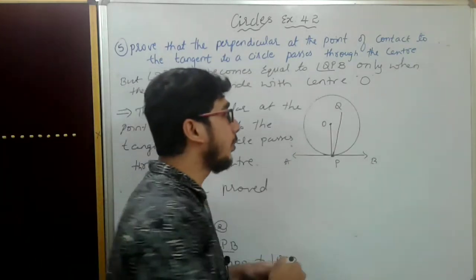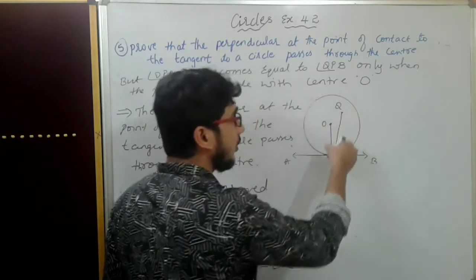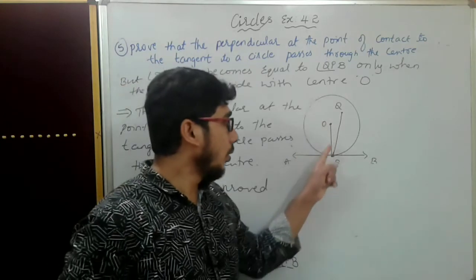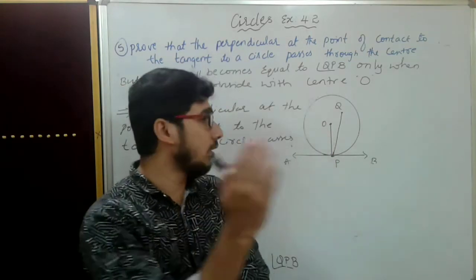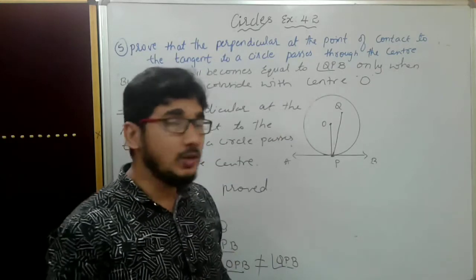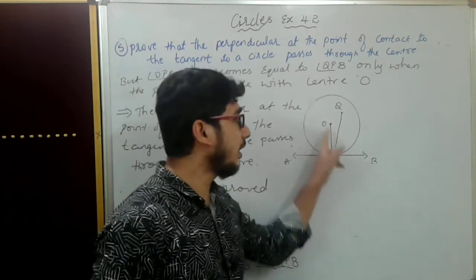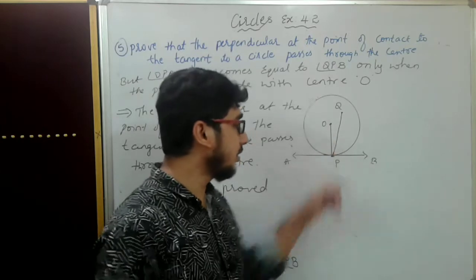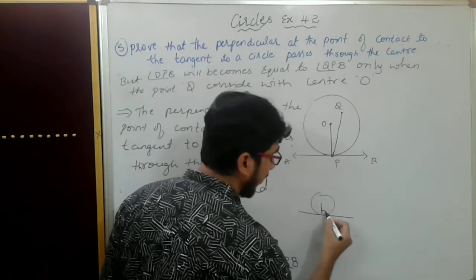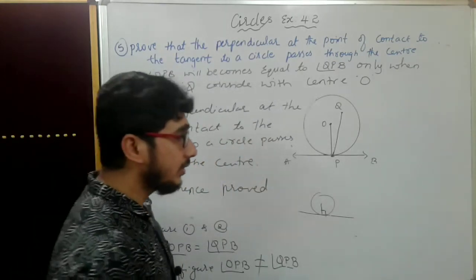So I am considering the point here. Okay, I will join OP. So we know the condition OP is perpendicular to AB, that is one condition. And one more, the angle between the tangent and the radius is always 90 degrees.